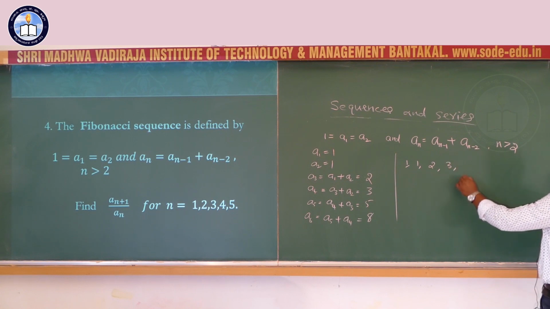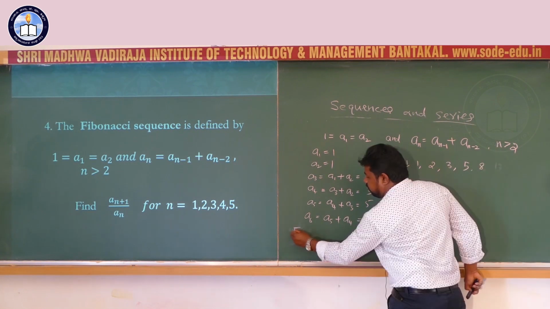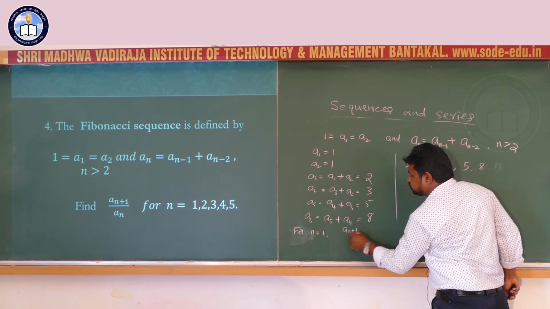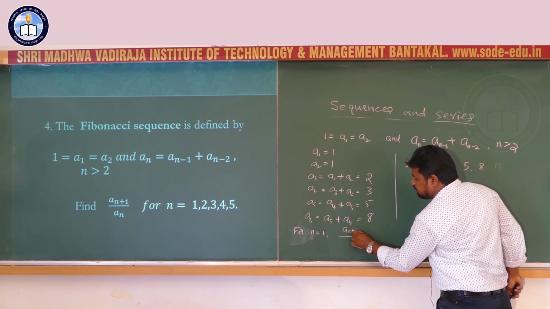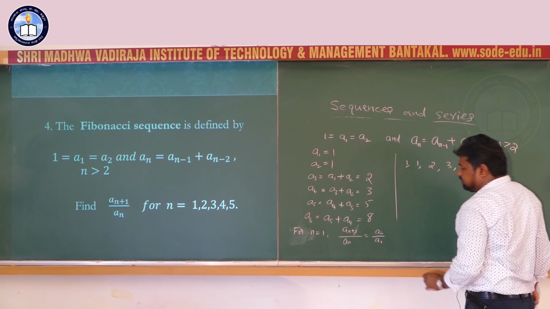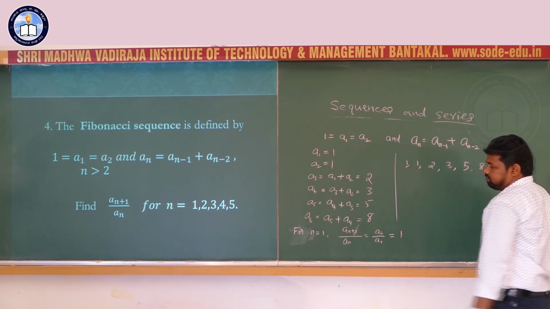That is 3, fifth term 2 plus 3, 5, next term 3 plus 5, 8. For n equal to 1, an plus 1 by an equals a2 by a1, that is 1.